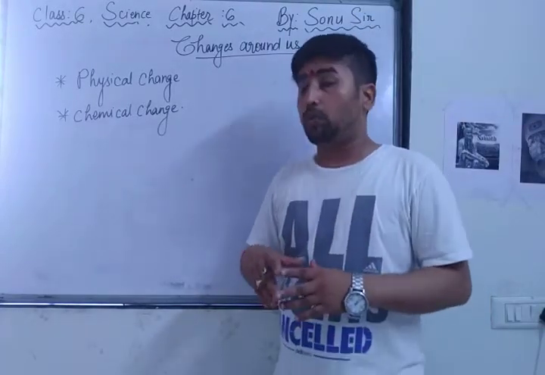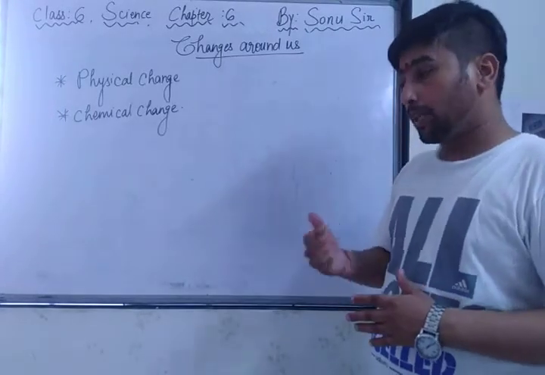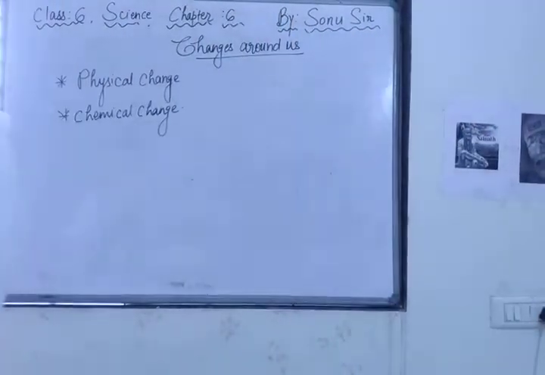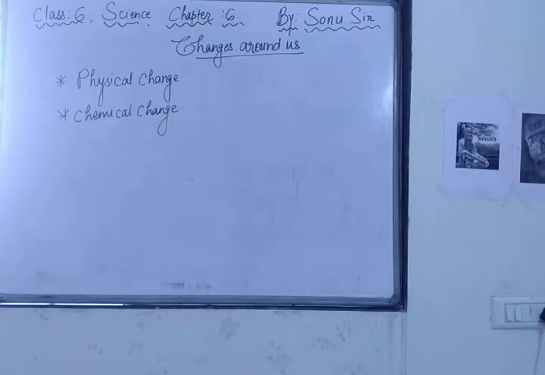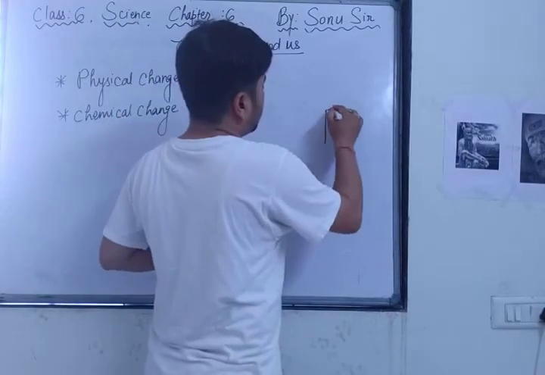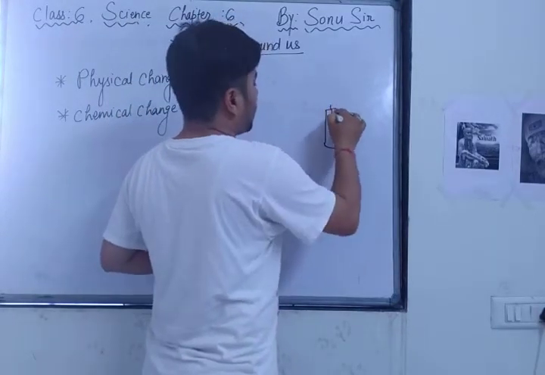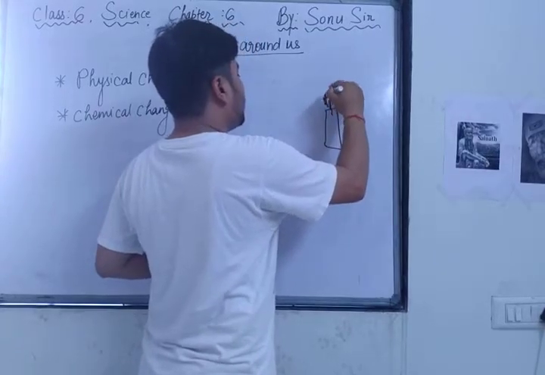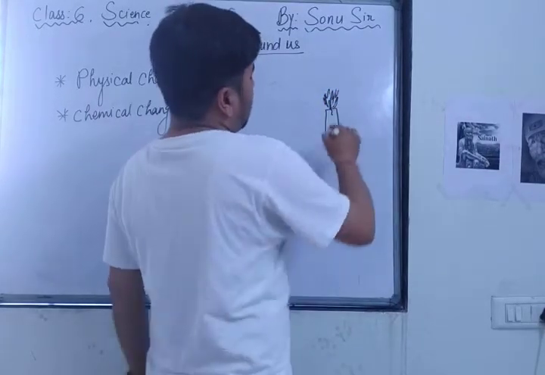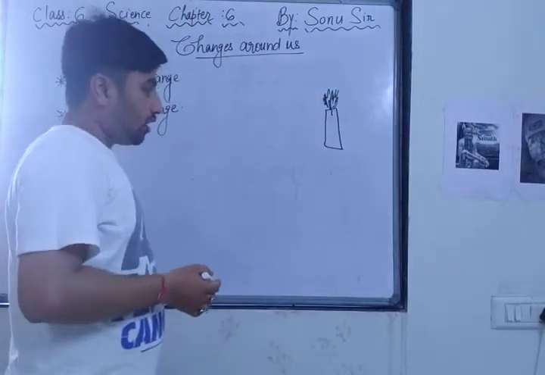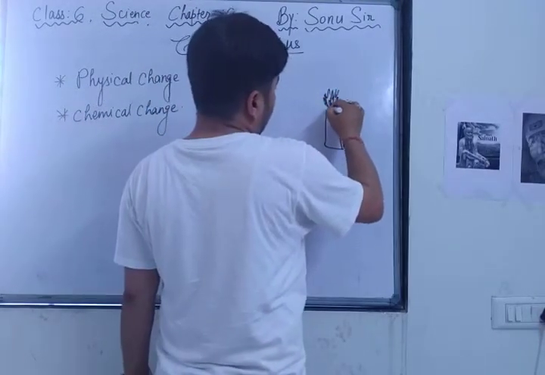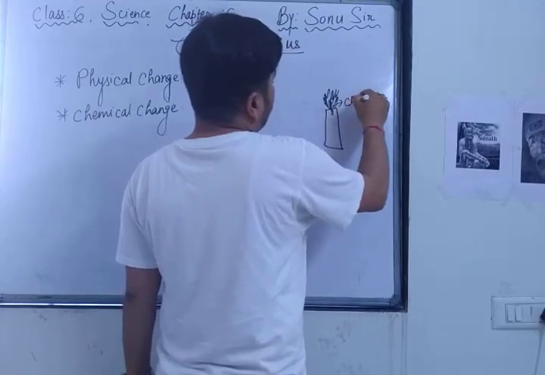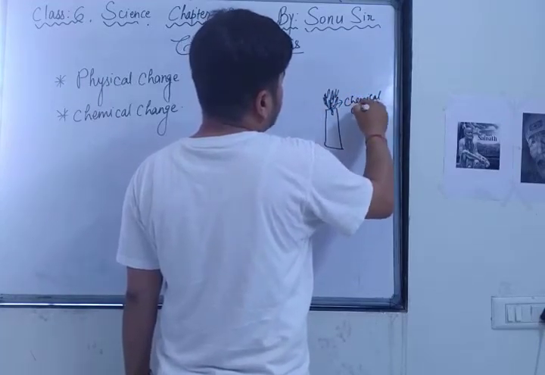I have given you some homework in the previous video about physical change and chemical change. I will give you so many examples. If I ask you about the burning of a candle and the melting of wax, these two are different. In the burning of a candle, just suppose this is a candle, got it? In this candle there is one wick. As it starts glowing, you will see this wick burns. As this wick burns, it converts into ash. You know very well, it turns into ash powder. So this is a chemical change. Burning of a candle is a chemical change.